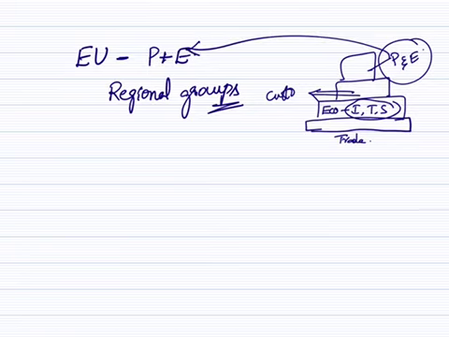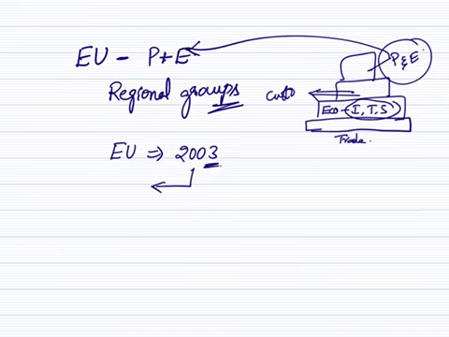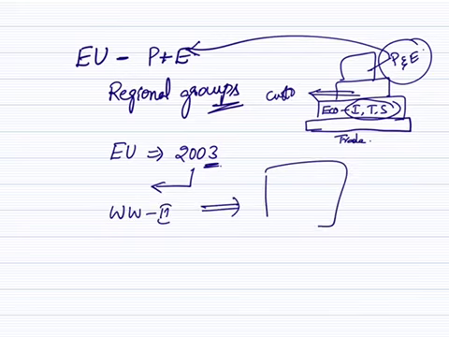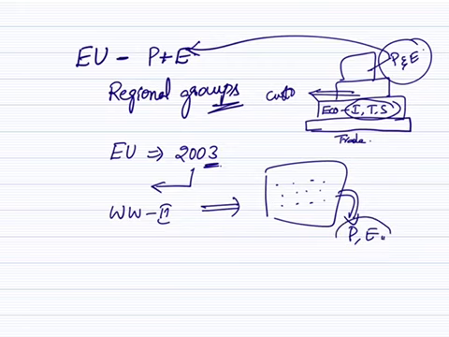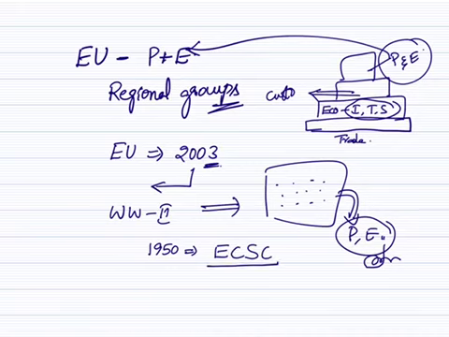Here, we should know the history of the European Union. European Union as such was formed in the year 2003, but it has a long history. World War II destroyed all the wealth of European countries. They became economically weak. Here, they needed political and economic integration among the members. For that purpose, in the year 1950, some of the European countries formed a grouping called European Coal and Steel Community, ECSC. With this, they formed a grouping.